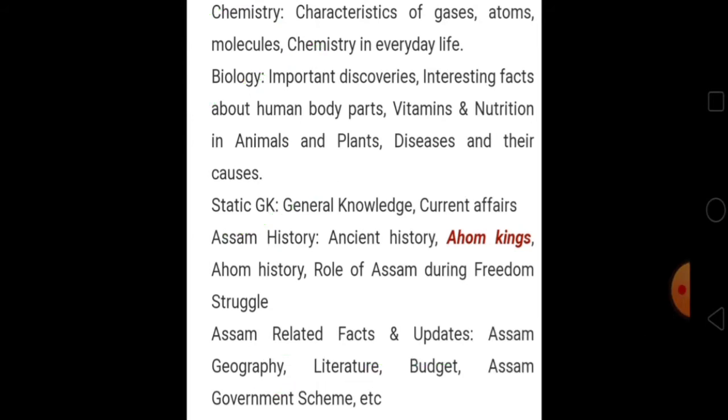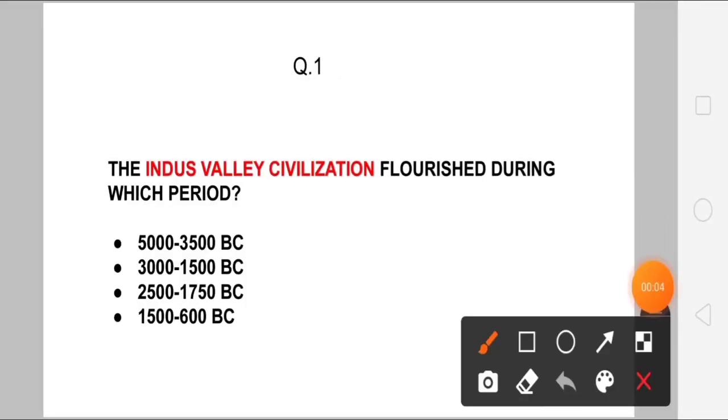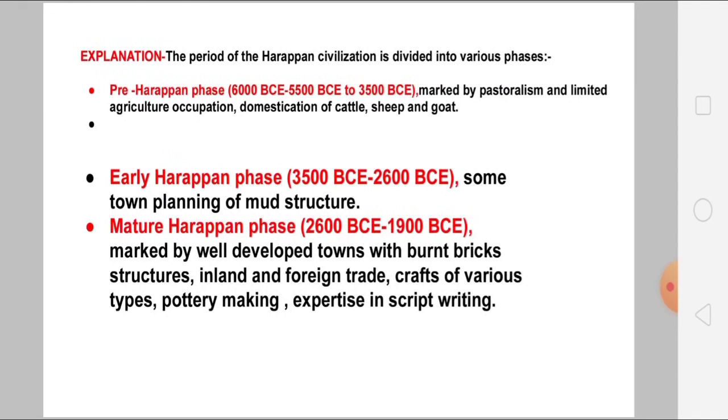First of all, I'm really sorry if I am speaking in a very soft manner today, because I'm not feeling well. But instead, I have thought that I'll come up with the syllabus of the PNRD and also with the explanation of the Harappan civilization. So let's move to our explanation along with the MCQs. Here our first question is, the Indus Valley civilization flourished during which period? Before answering this question, I want to go into the explanation.